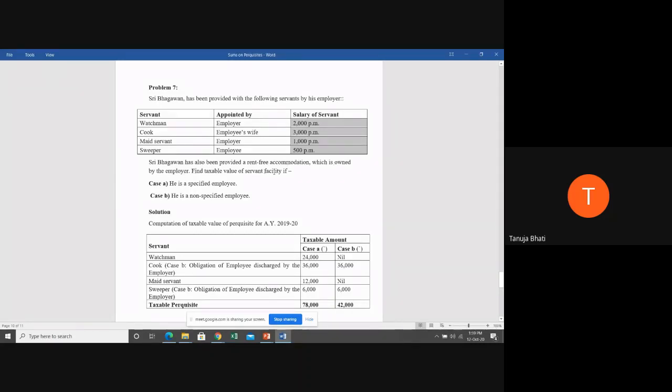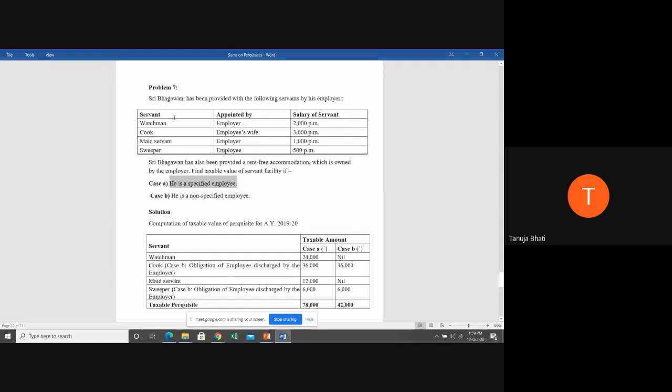Find the taxable value of servant facility. Now they are asking the taxable value of servant facility if he is a specified employee, and if he is a non-specified employee. Students, we know that there are certain perquisites which are taxable only in case of a specified employee, and they are not taxable in case of a non-specified employee.